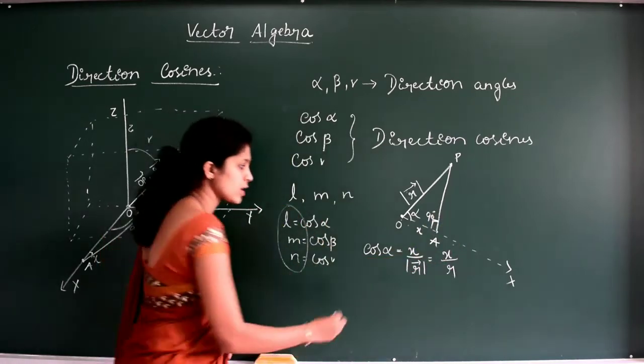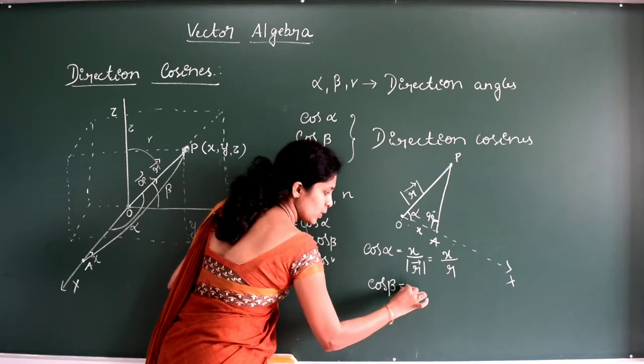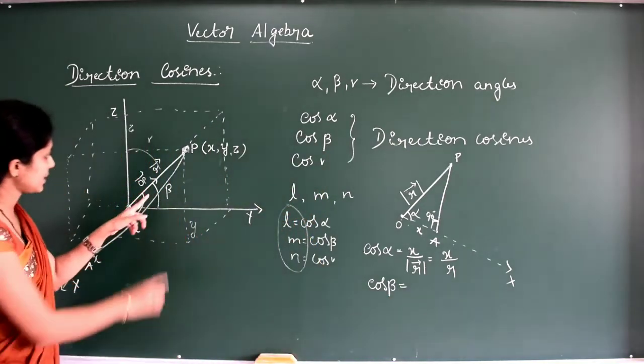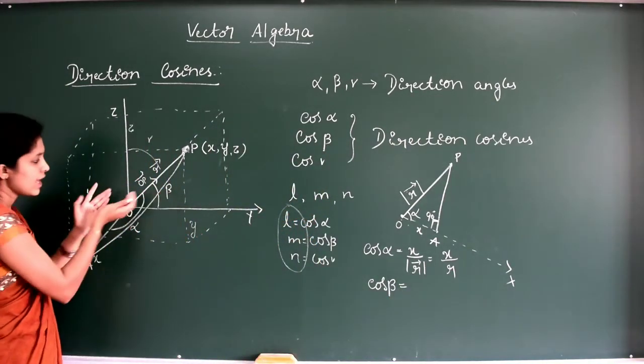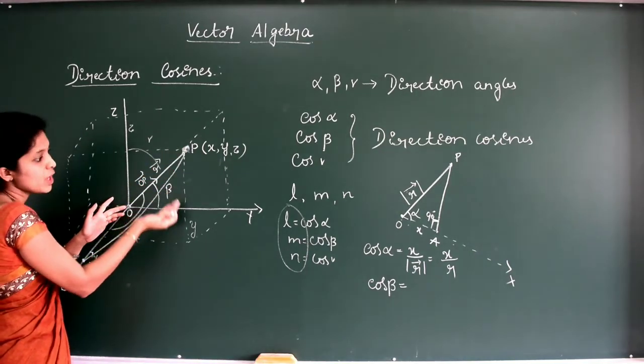Similarly we can define cos beta. The line segment OP makes an angle beta with the y-axis.